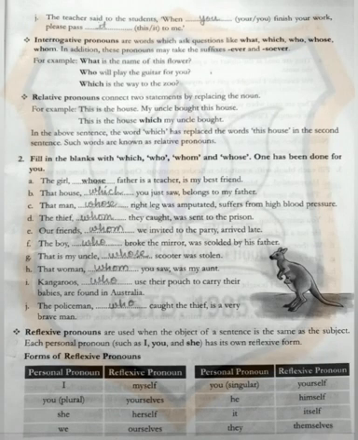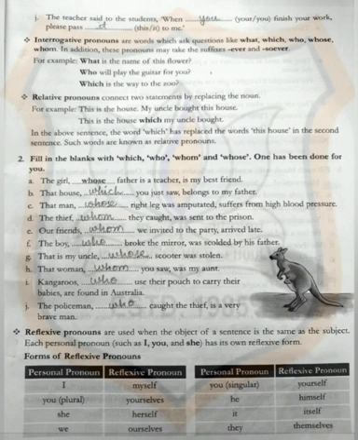Fill in the blanks with which, who, whom, and whose. One has been done for you. When we are talking about a person, we use who, whom, whose. But when there is a thing, we say which. The girl whose father is a teacher is my best friend. Here, girl is a person, so we are using the pronoun whose. But in the second one, that house which you just saw belongs to my father. And after going through the blanks, you can see that there is another pronoun, which is reflexive pronouns.